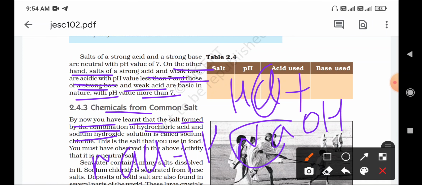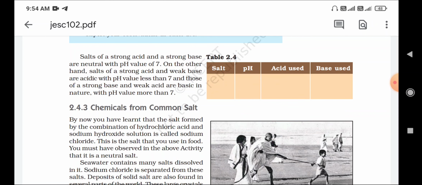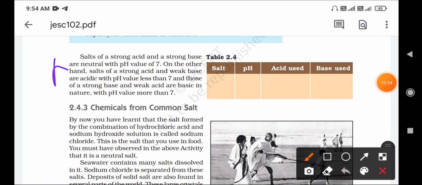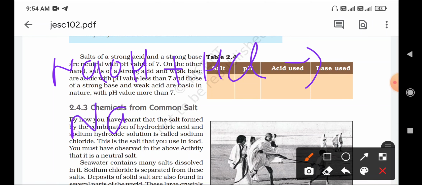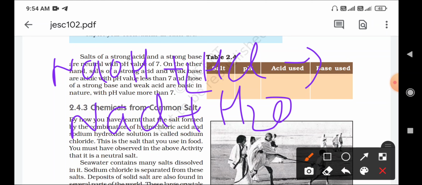So this is how salt is formed. What is the reaction? NaOH, sodium hydroxide, plus acid HCl, that gives NaCl plus H2O. So this is the reaction.